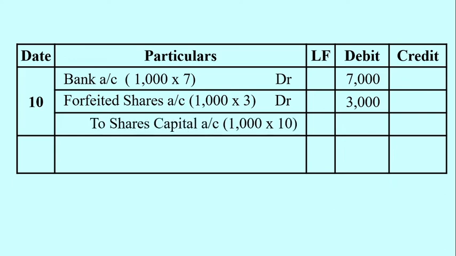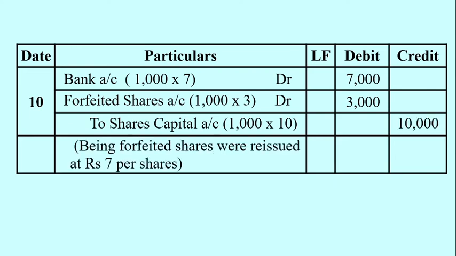A credit entry is to be recorded to share capital account, 1000 into 10, that is face value 10 rupees. So credit amount 10,000. Being forfeited shares were reissued at rupees 7 per share.